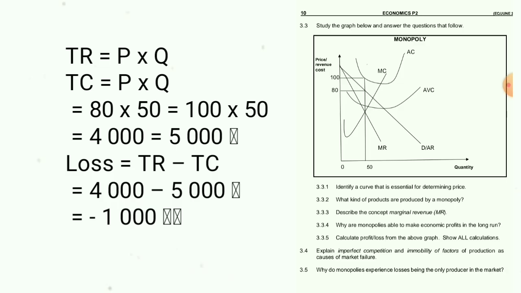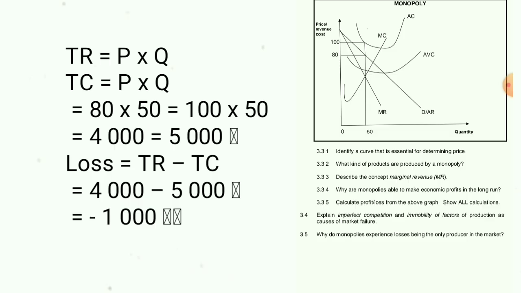Remember that they say calculate the profit or loss from the above graph. Show all calculations. So you have to start and calculate the TR first, and then you get 4,000. Then you calculate the TC, and you get 5,000. Then you calculate the loss, which is 4,000 minus 5,000, which equals negative 1,000. That's a loss. That simply means we made a loss.